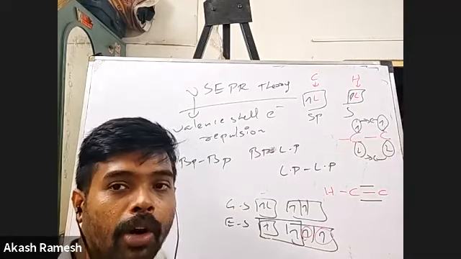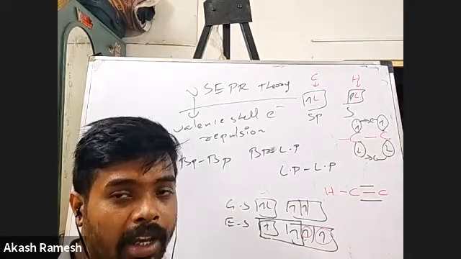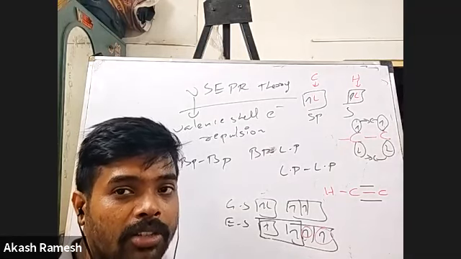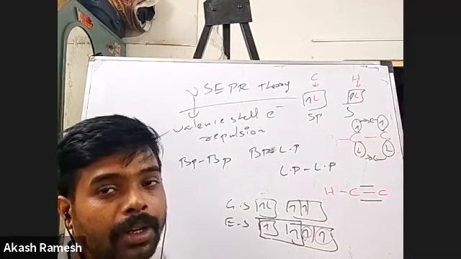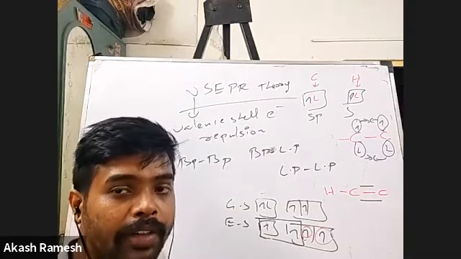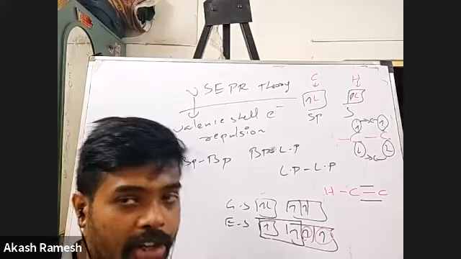So the shape of a molecule should be in such a way that the electrons in the valence shell of the central atom should suffer minimum repulsions.